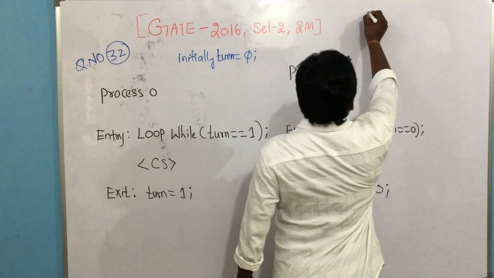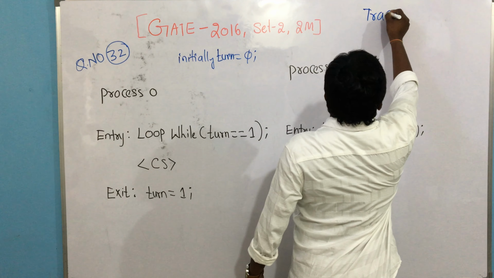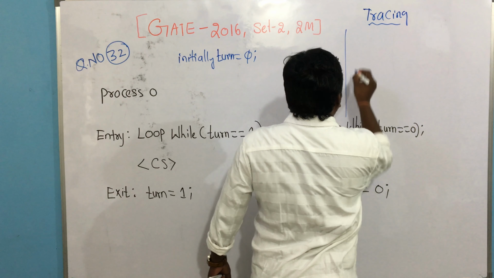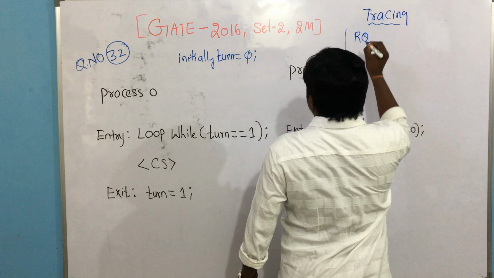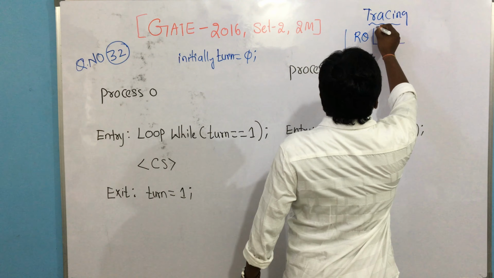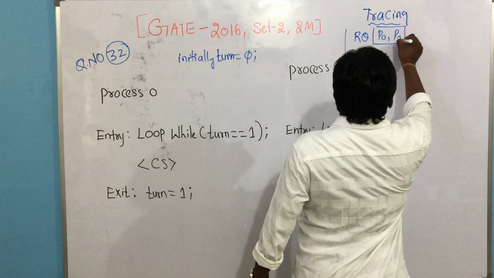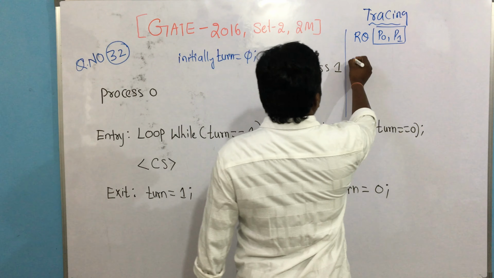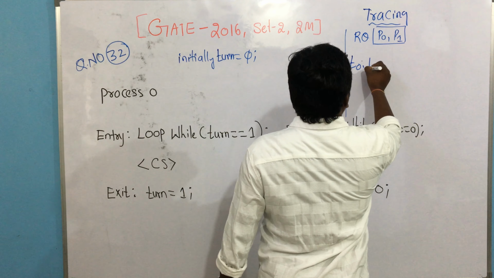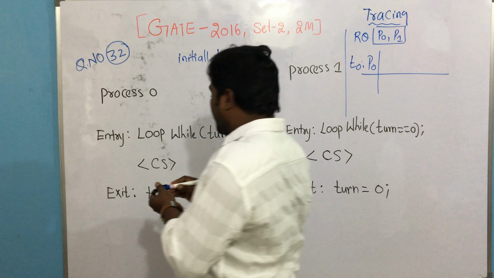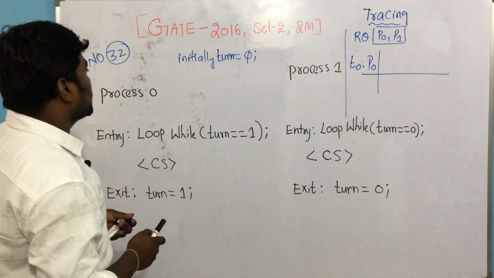So please observe the tracing part. Let's take a typical concurrent and preemptive operating system, there are two processes, P0 and P1. At time T0, suppose P0 started execution.